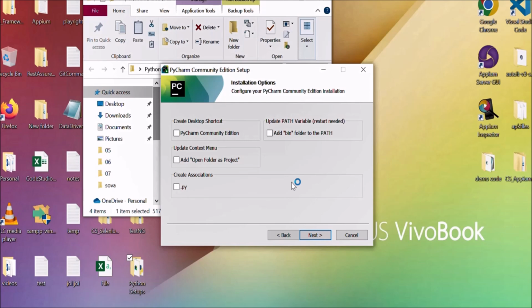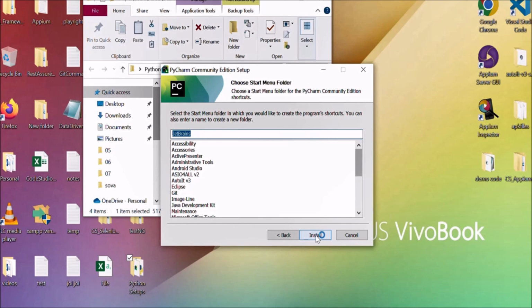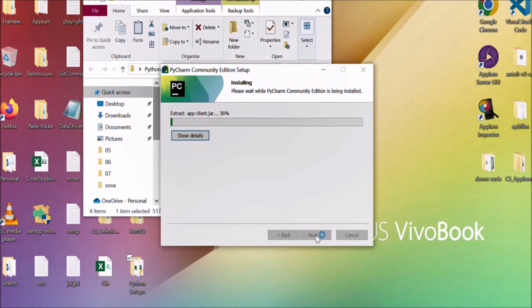Now here you have to check two options, create desktop shortcut and update path variable, restart needed. These two checkboxes you have to check. You have to remember this. You have to check these two checkboxes. Add bin folder to the path, and then click on next. Install. It will take a couple of minutes to install, so we have to wait.